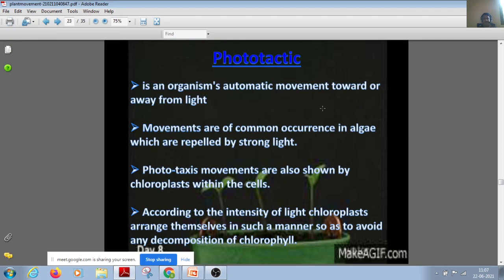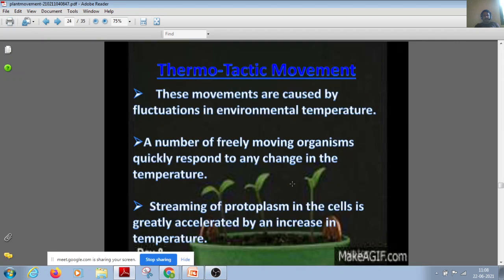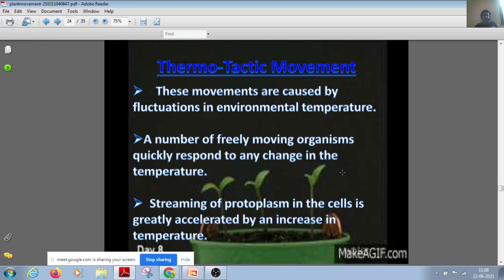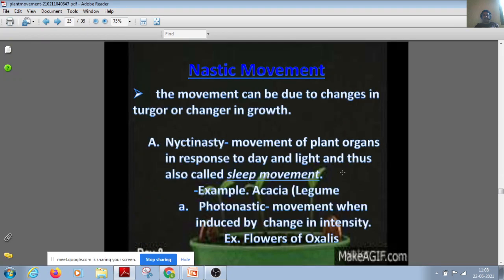The phototactic is nothing but, as I told, the movement of the plant due to the light effect. That's a phototactic movement. And the thermotactic movement is due to the variation in the temperature. Under the effect of the temperature, stimulation in the plant takes place. That is referred to as thermotactic movement.